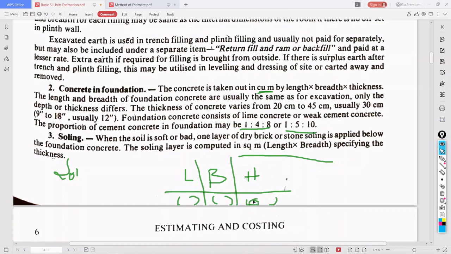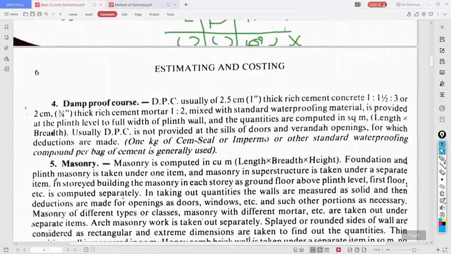If the examiner checks and sees any values here, he will think you don't know the concept, so he will not see the answer also, because it is the wrong way. Here we only consider what? Length and breadth, specifying the thickness. Whatever thickness they specify, we will take that. Either we can put the thickness here, but we need to mention in the remark column that it is mentioned as thickness. That is for soiling, and now for damp proof course, I'll tell you.